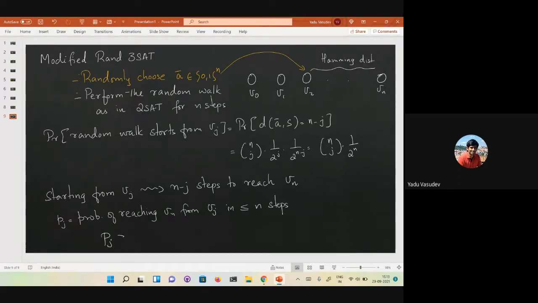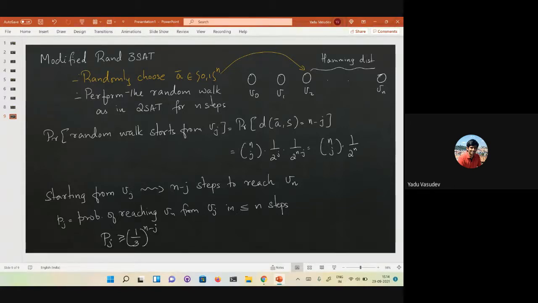Now, one way that you can do this is the following. It is possible that at every step that you take, you move forward. It's an unlikely thing to happen, but at every step, you move one step forward. So if you think about that, this pj is at least 1 over 3 power n minus j, because at every step you are moving forward, and the probability that you move forward is at least 1 over 3.